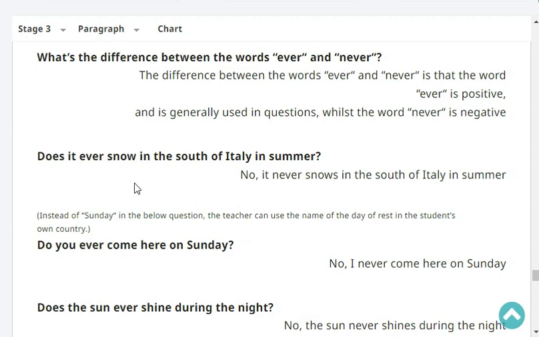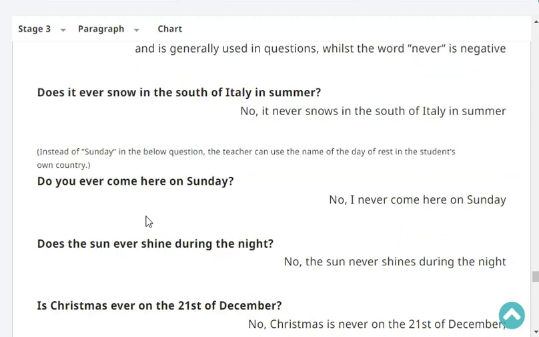Do you ever come here on Sunday? No, I never come here on Sunday. Does the sun ever shine during the night? No, the sun never shines during the night.